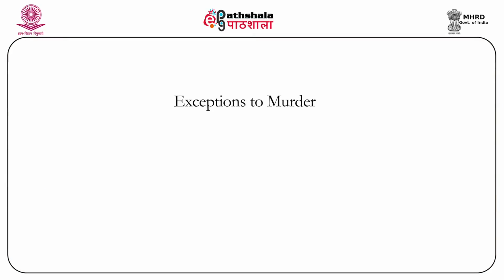Today I'm going to talk about one of the most vital topics of criminal law, that is the substantive criminal law of our country, and that is the grounds of exceptions that are available to the offense of murder. Indeed an important topic, because it is these grounds of exceptions provided under section 300 which, if proved, make an offense of murder an offense of culpable homicide, thereby bringing the accused under one of the grounds of partial exemption, thereby making him liable for lesser punishment compared to the one he would have got under section 300 had these grounds of exceptions not been proved.